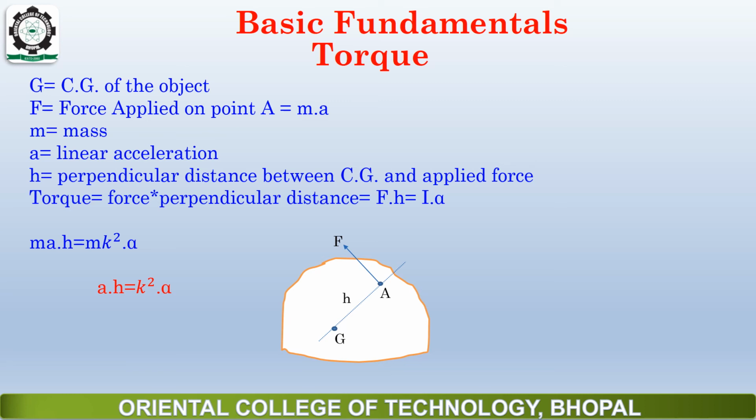If we put these values in the equation, Ma into h equals Mk square into alpha, so M and M will cancel out, and we have the relation between linear acceleration and angular acceleration: a h is equal to k square alpha. So remember this relation between angular acceleration and linear acceleration.